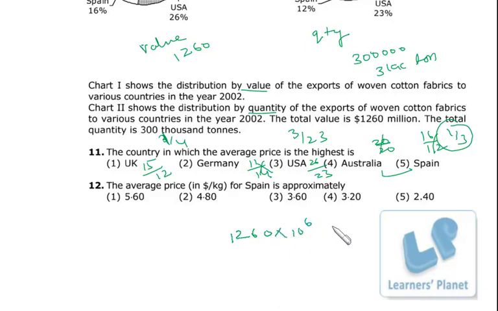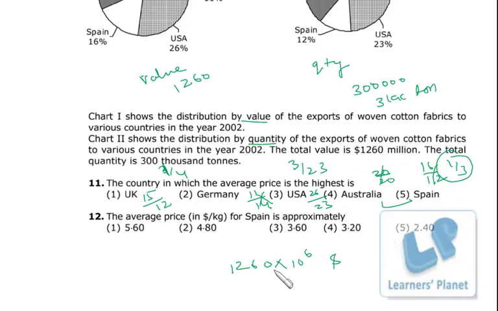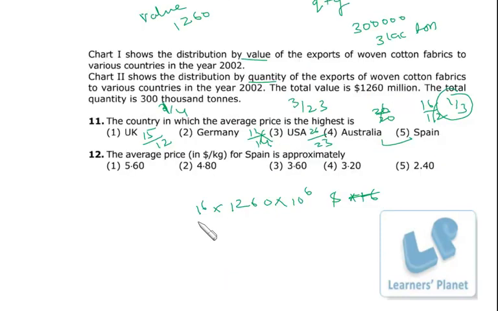This is the total value, and 16% of this is Spain, so I just write 16, then divided by total quantity. So the total quantity is 3 lakh ton.